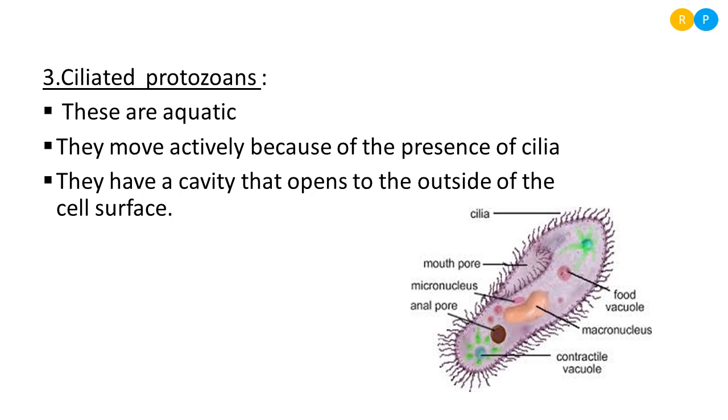How in our bodies the mouth opens towards the outer region, in the similar way Paramecium also consists of a gullet. This opens towards the outer region. The cilia will move in a coordinated manner, that means all the cilia will move towards one direction.